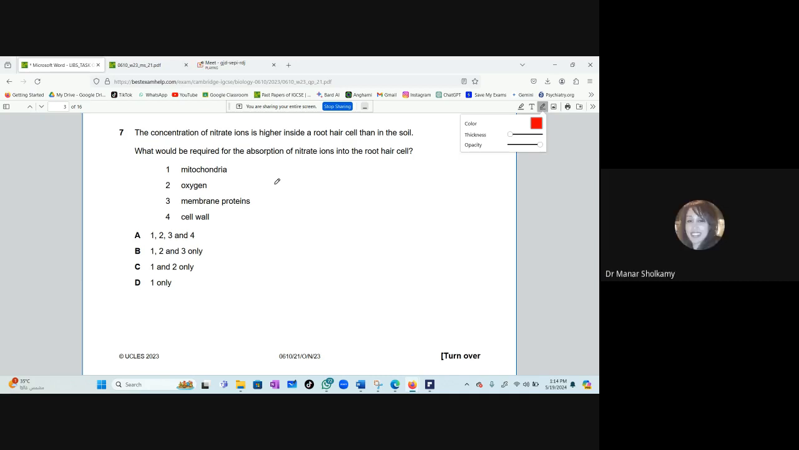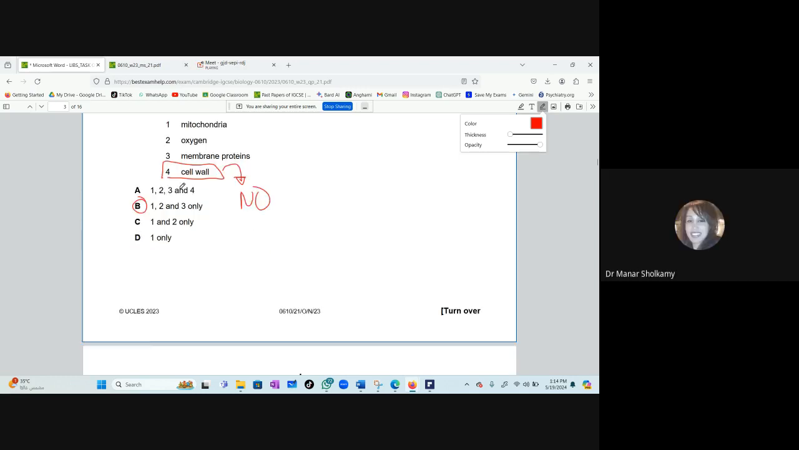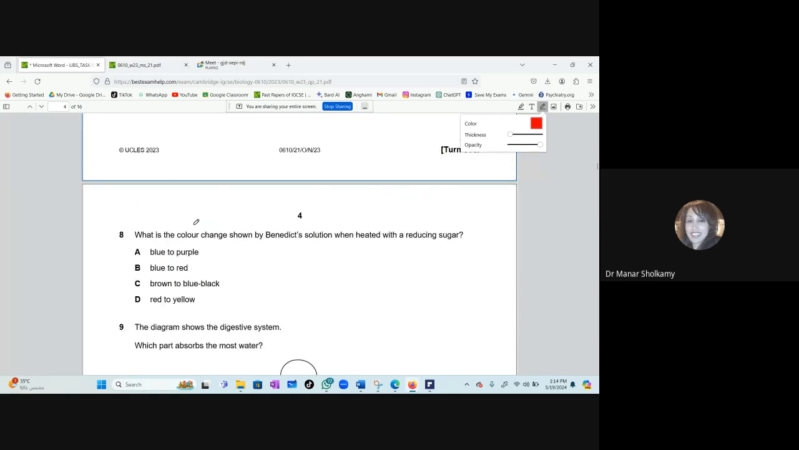Then which letter will we choose? B. Correct. 1, 2, and 3. Is cell wall needed in active transport? No. No. Well done. Okay. Now this can be tricky. If you don't study well, this can be tricky.